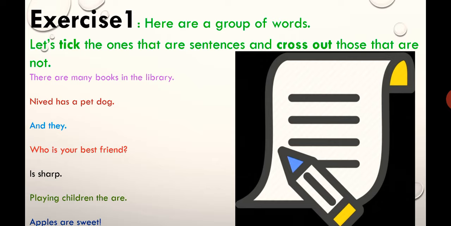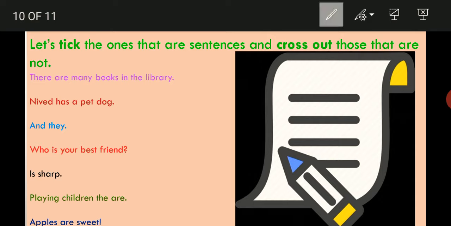So, let's check. First one. There are many books in the library. So here T is capital. Yes, student. In beginning T is capital. In last full stop is there.